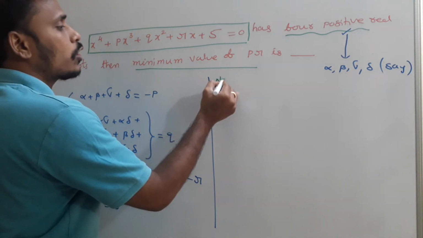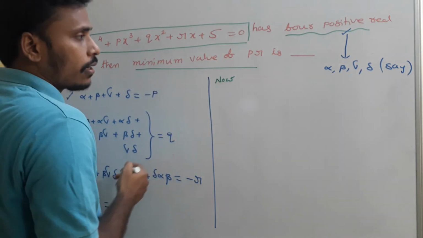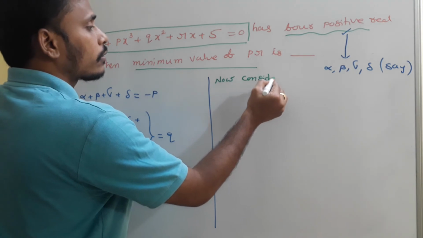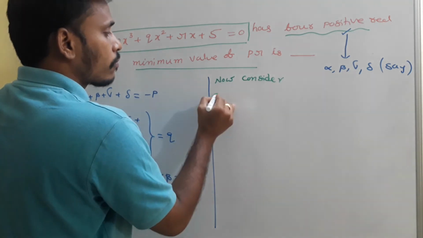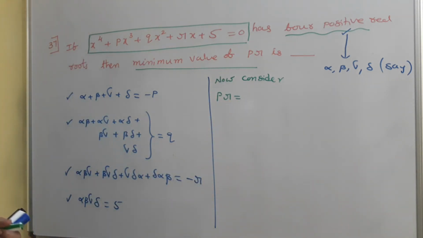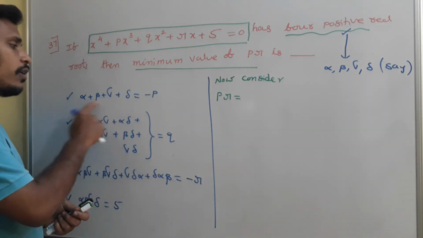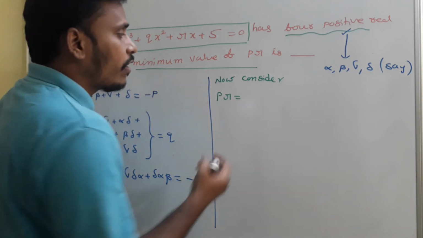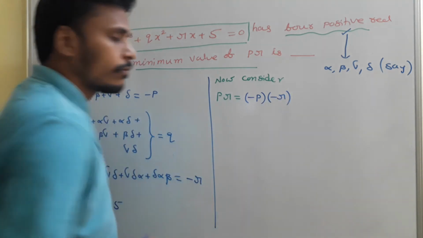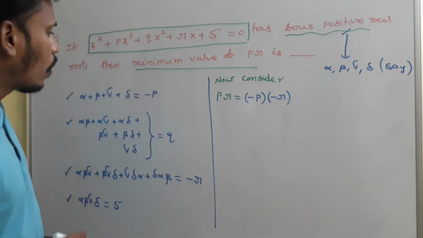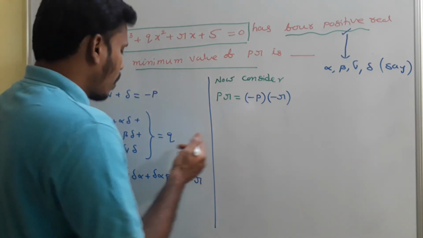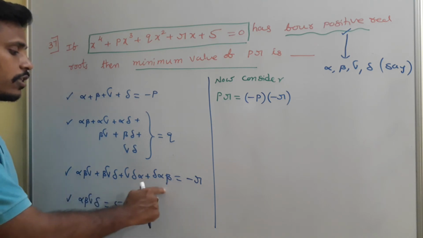Now, our target is to find the minimum value of pr. So you just start with pr. Now, consider pr. What is that pr? We have actually minus p, so I will rewrite pr as minus p into minus r. Nothing is wrong, right? What is minus p? Minus p is alpha plus beta plus gamma plus delta. What is minus r? Minus r is this sum of products.